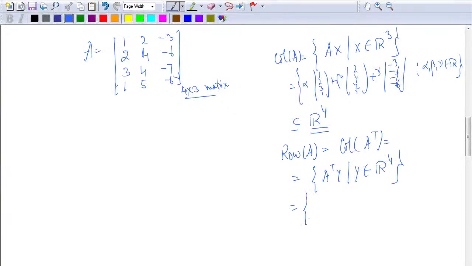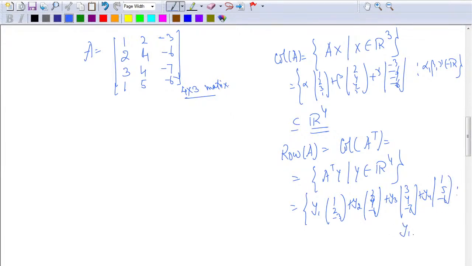I am looking at Y1 of (1, 2, minus 3) plus Y2 of (2, 4, minus 6) plus Y3 of (3, 4, minus 7) plus Y4 of (1, 5, minus 6), and Y1, Y2, Y3, Y4 belong to R. So I am looking at two different things. That's what you have to understand. There are two spaces that we get from here.